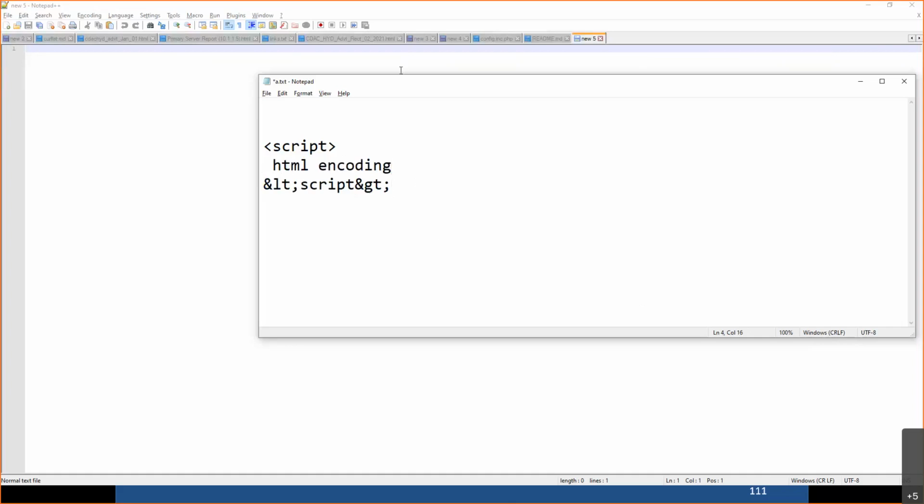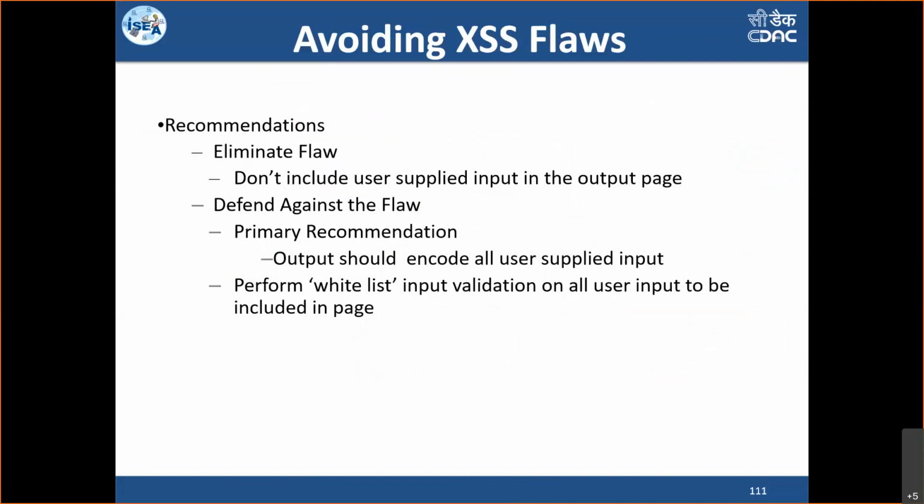So one has to practice this and ensure that it happens, so that in scenarios where you have to accept everything, the accepted content does not get executed on the user's browser because of encoding, and thus you can stop XSS based attacks on the users.